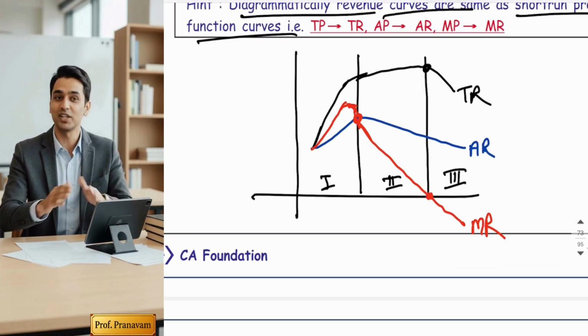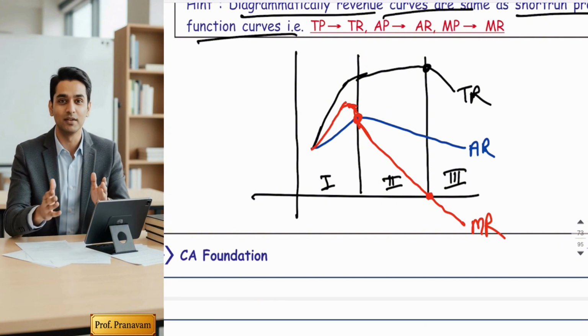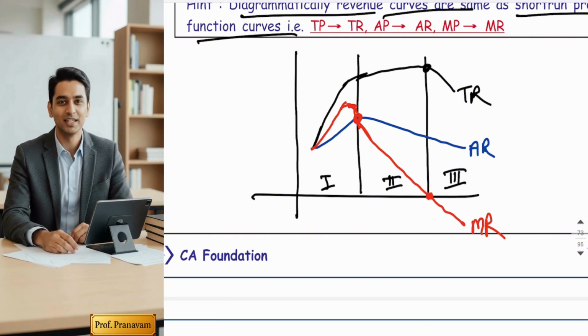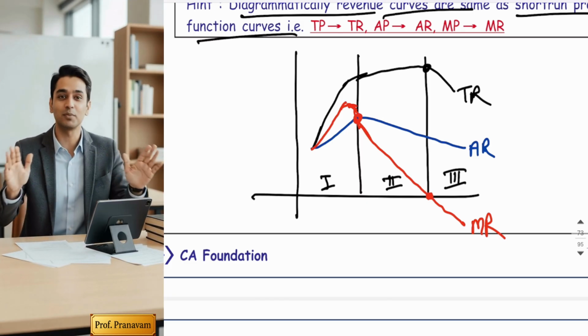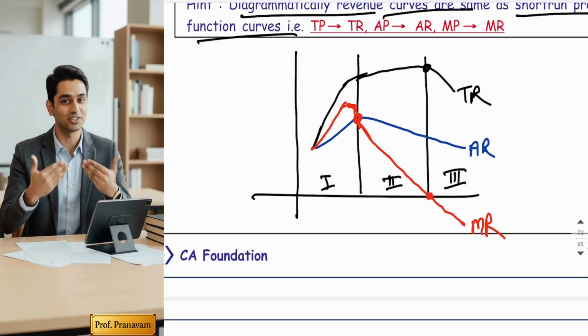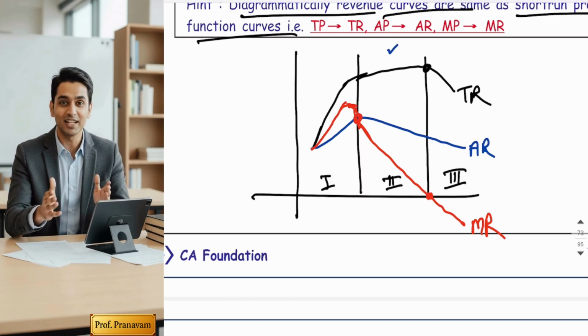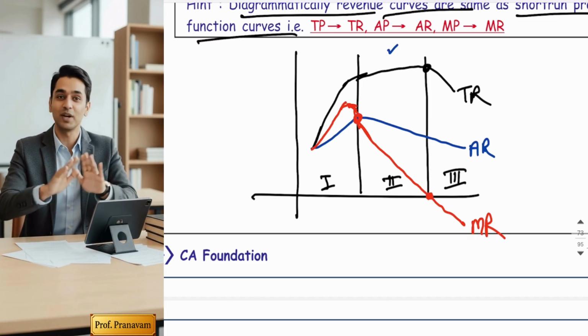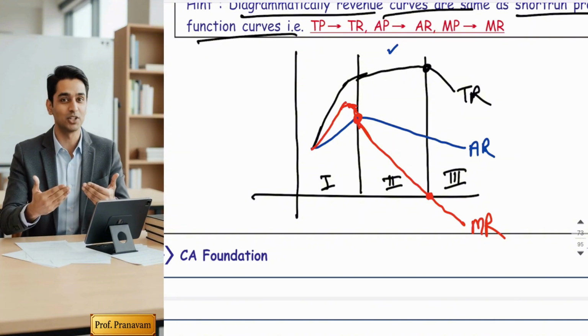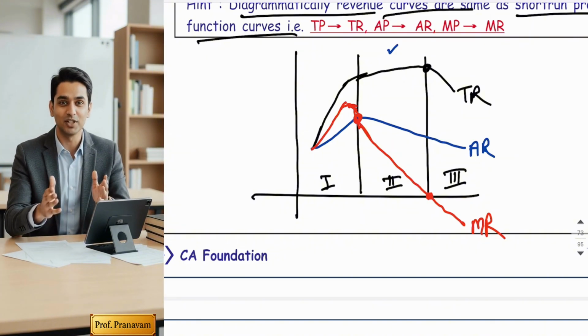If you have studied that production chapter, give me one answer: in which stage will a rational producer produce? The conclusion was that a rational producer will always produce in the second stage. The first stage and third stage are called economic nonsense stages. This topic you have studied in the production function.